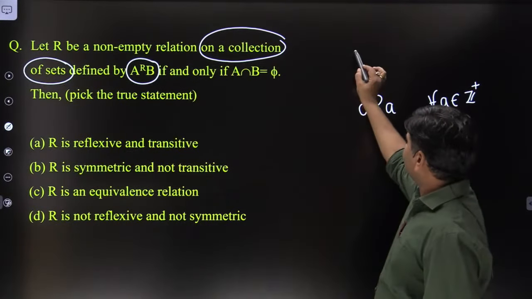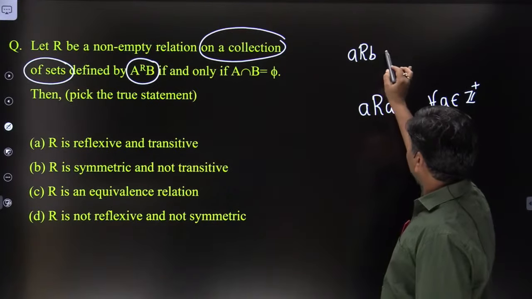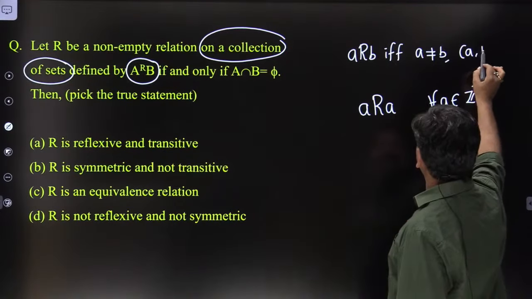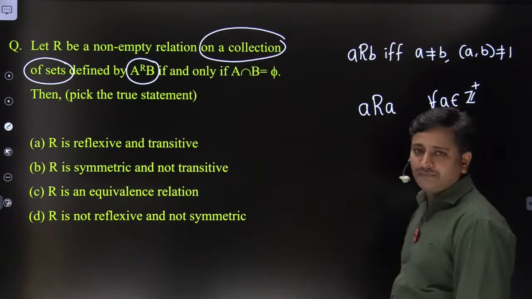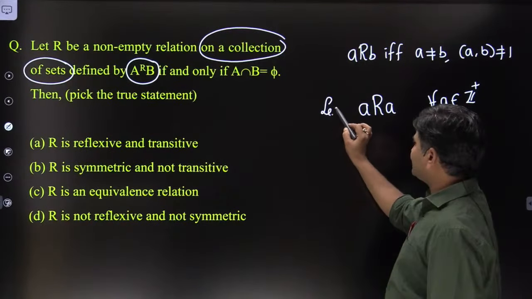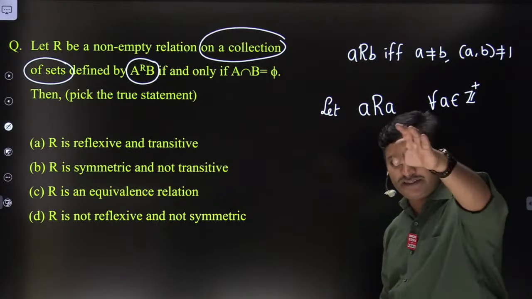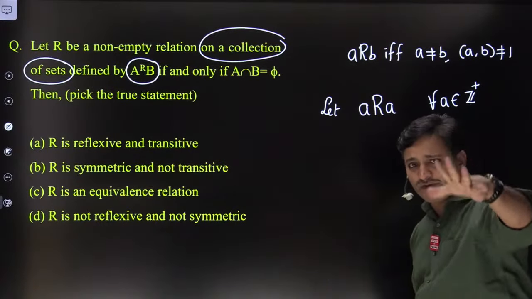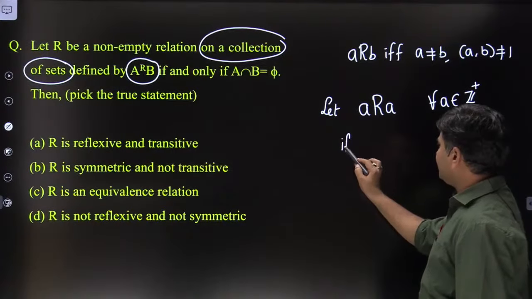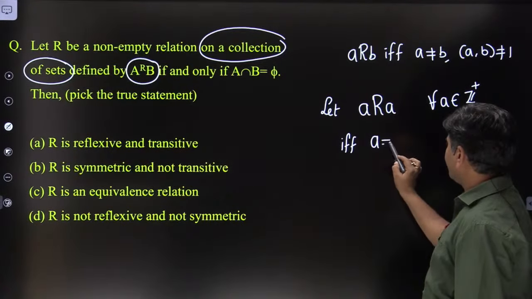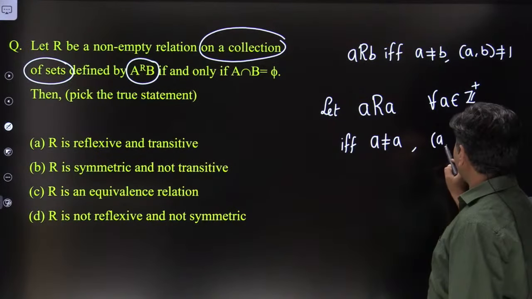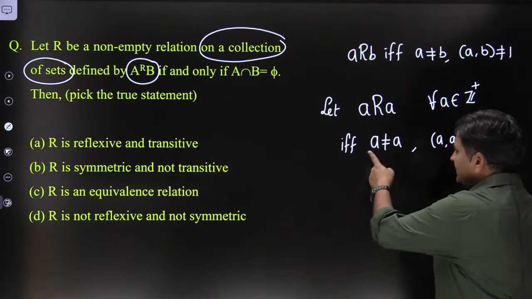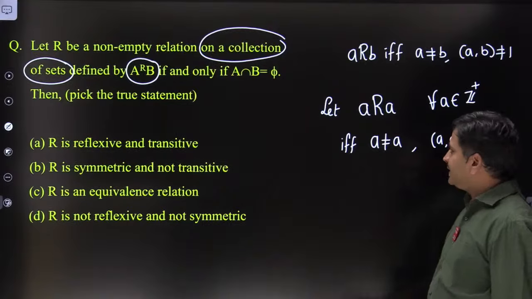But according to the definition, A related to B if and only if A and B are distinct and A and B have common divisors other than 1. Clear? Suppose I assume that it is satisfying the reflexive property, so I take A related to A. By the given condition, we can say A not equal to A and GCD of A comma A not equal to 1. Now you tell me, is it possible that A not equal to A? No, right? Therefore our assumption is wrong.